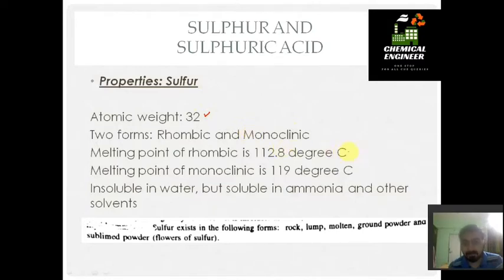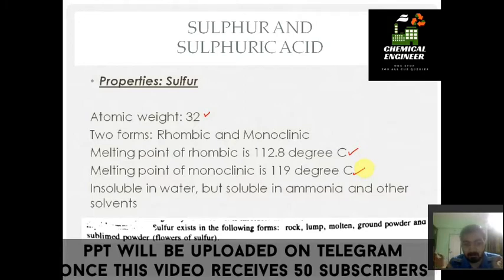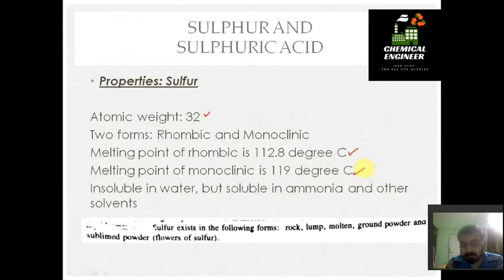Rhombic sulfur is present at a temperature of 112.8 degrees Celsius or lower, while monoclinic sulfur has a melting point of 119 degrees Celsius. Moreover, sulfur is insoluble in water, but it is soluble in ammonia and other solvents. And sulfur is found in the form of rocks, lumps, molten, then ground powder, as well as in sublime powder, that is flour of sulfur. So you should Google flour of sulfur. You will be amazed.